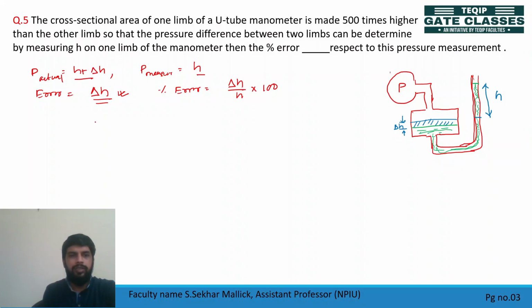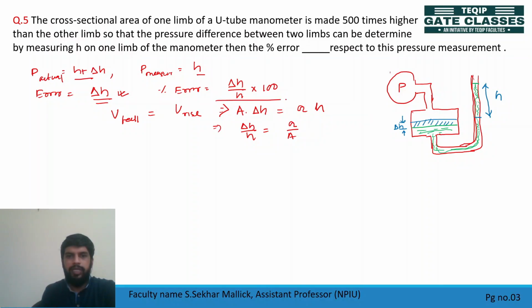How to calculate del H? You know, volume of liquid going down would be equal to volume of liquid moving up. So I can write volume fall is equal to volume rise in tube, right? So what is volume fall here? Volume fall, can I write this as area into capital area means area of this reservoir, bigger one, del H is equal to small area into H. So I can write del H by H equal to small a by capital A.